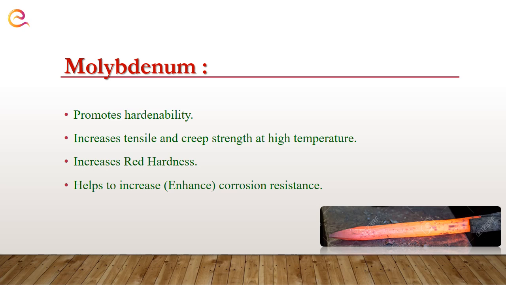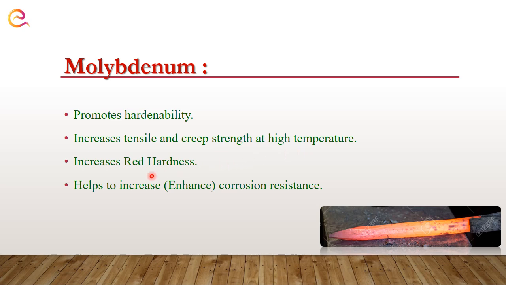So when we add molybdenum to our material, it increases the creep strength of our material at high temperatures. What it means is, whenever we select a material or steel for high temperature applications and we add molybdenum, then the creep strength at high temperature will increase.